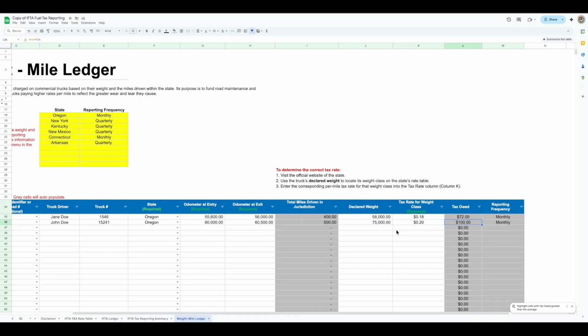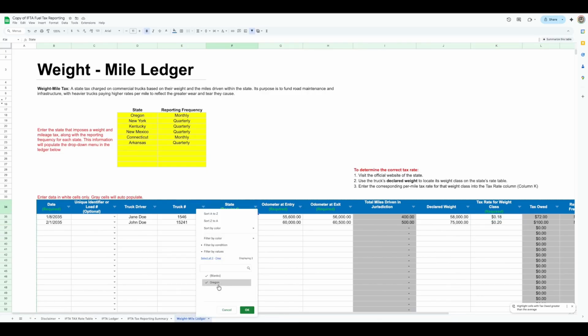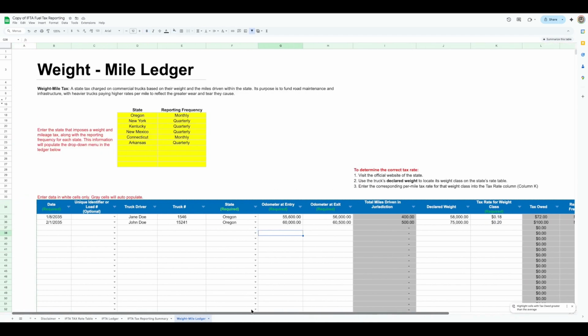So any state with a weight and mile, basically you just put in the weight and then you put in the rate for that weight, and then that's how much tax you owe. And here's the monthly frequency, because here in Oregon we put it as monthly, right? So it's very nice because here you have kind of like a table, and then you can filter the information as well. You can filter by any state. Obviously we only have one state because I only put in Oregon, but you can filter it and then you can print it out. So it's pretty neat.